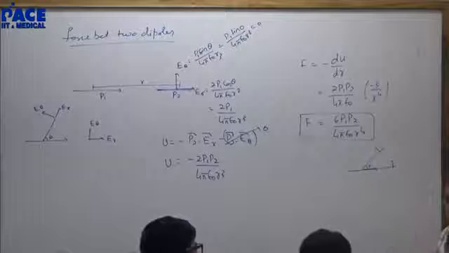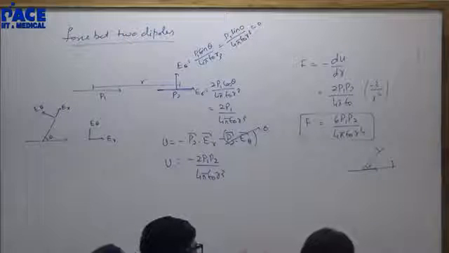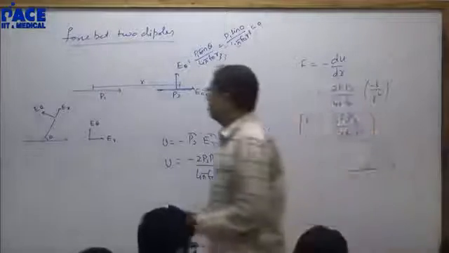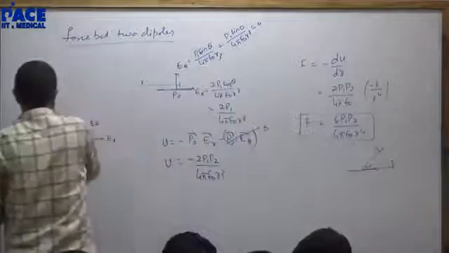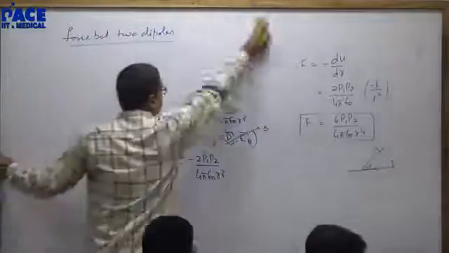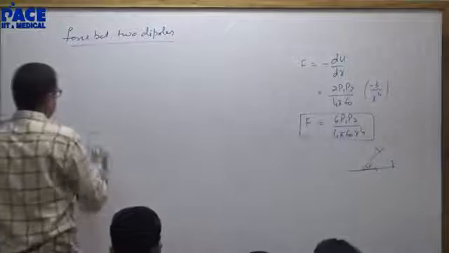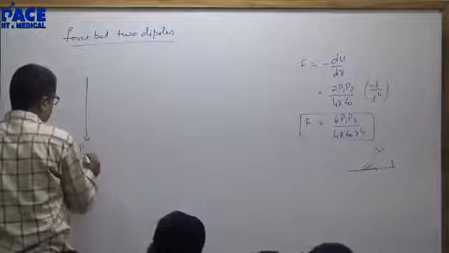I will put the negative sign of P1, theta minus P1. Now listen. First dipole is like this.